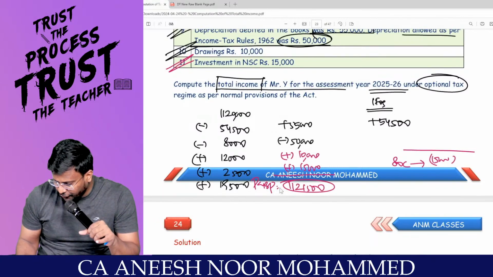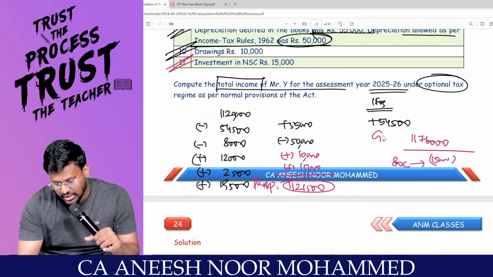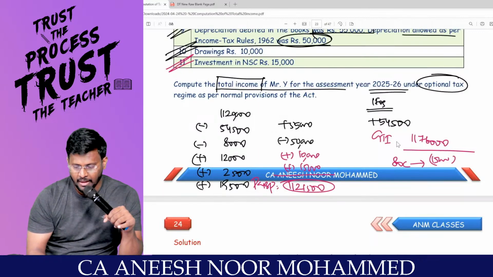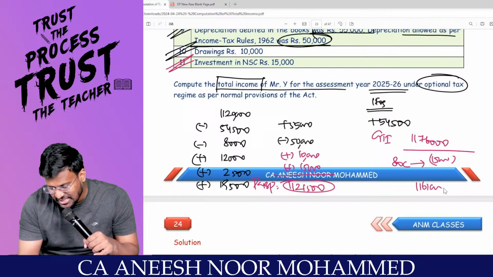Plus 54,500 comes to 11,76,000, which is the gross total income. Minus 15,000 comes to 11,61,000, which is the total income.